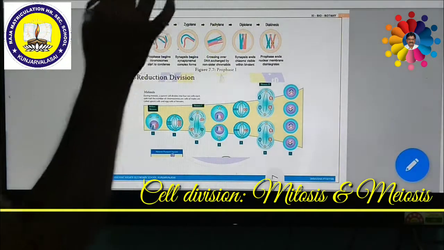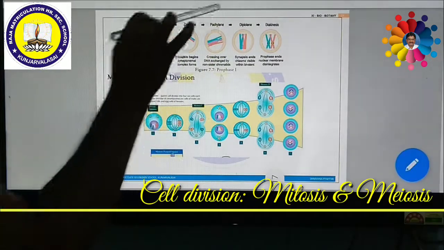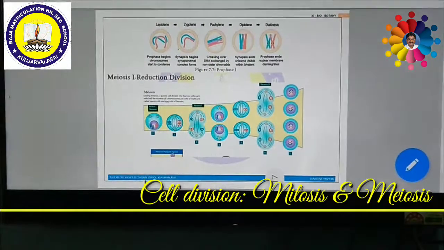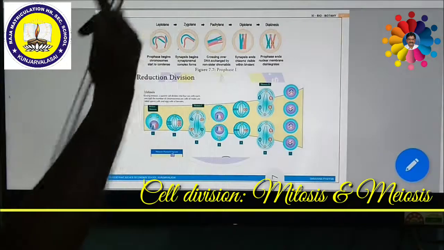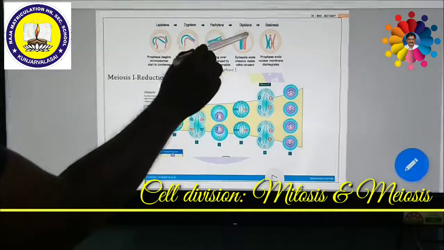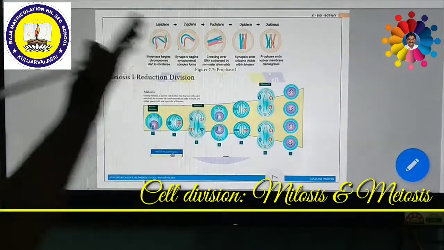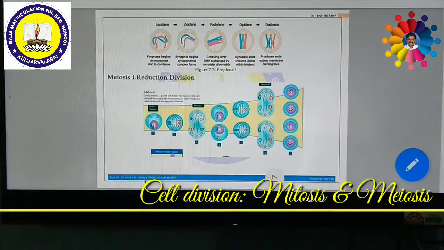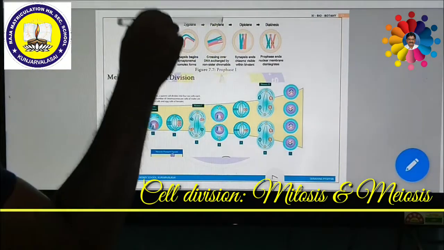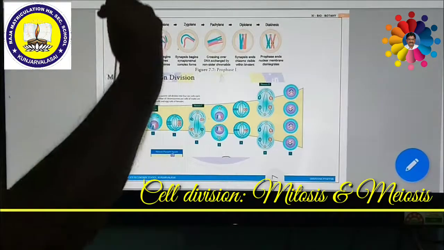Then it enters the diplotene stage. During this, the synapsis ends. The chiasma is very visible within the bivalent. The X-shaped chiasma we can see very clearly. Then exchange between these two takes place to form terminalization. During terminalization, from the centromere to the terminal, the chiasma is moving little by little.